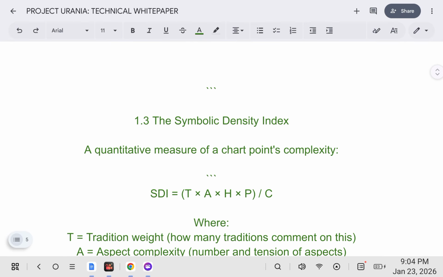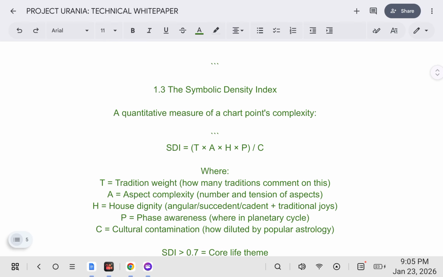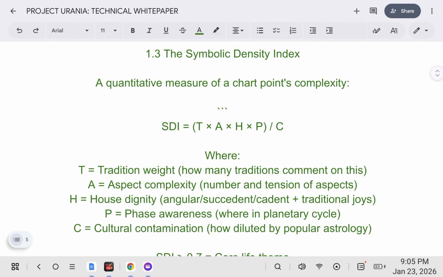The symbolic density index, a quantitative measure of a chart point's complexity. SDI equals T multiplied by A multiplied by H multiplied by P, divided by C. So what is this?